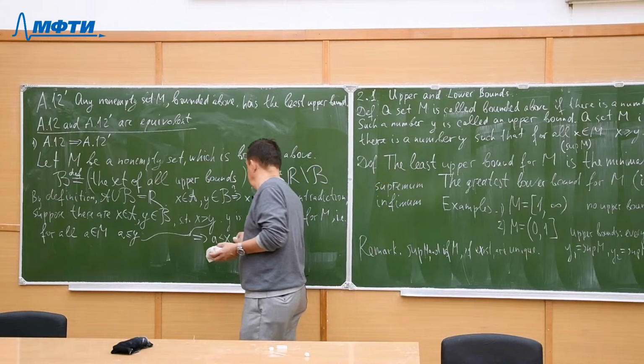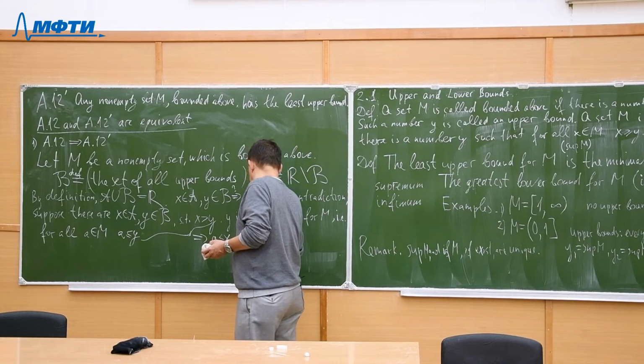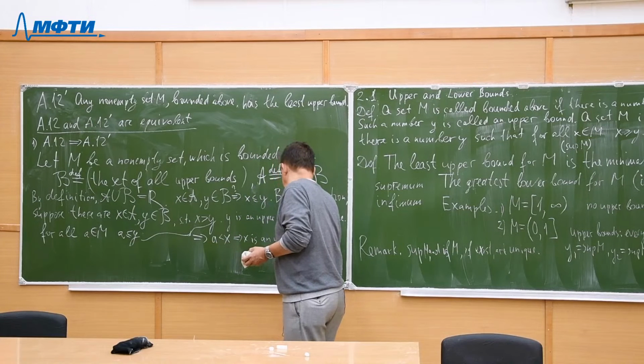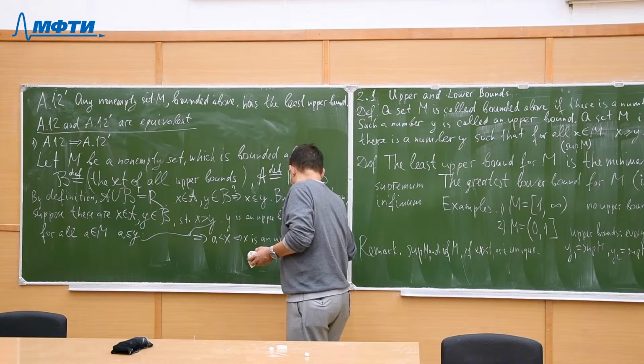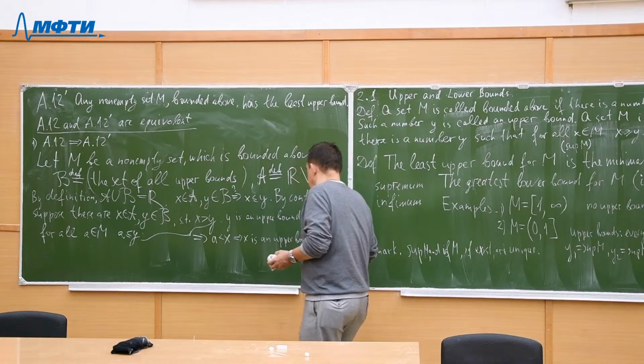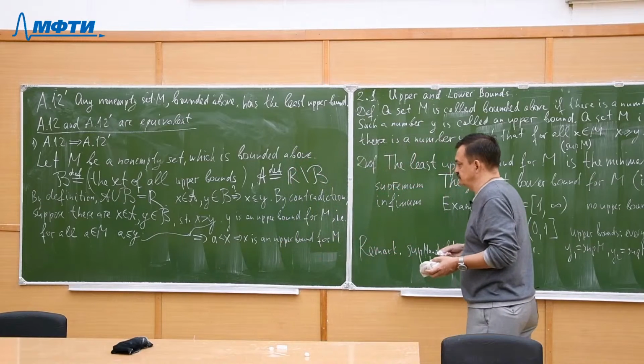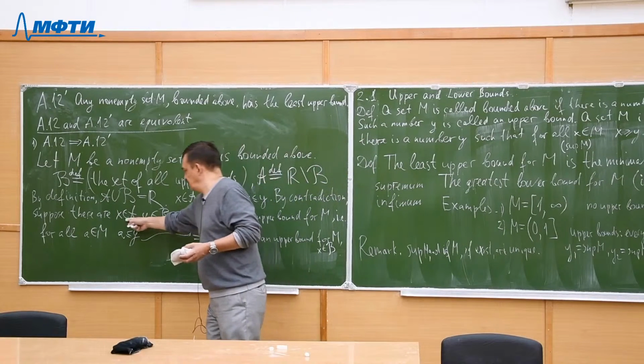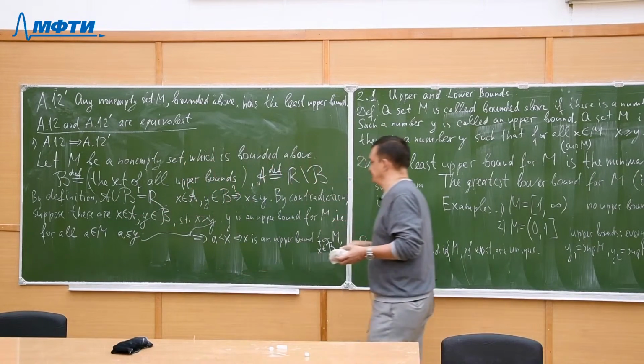Hence x is an upper bound for M, and that is a contradiction. So x belongs to B, and we supposed x belongs to A, its complement.